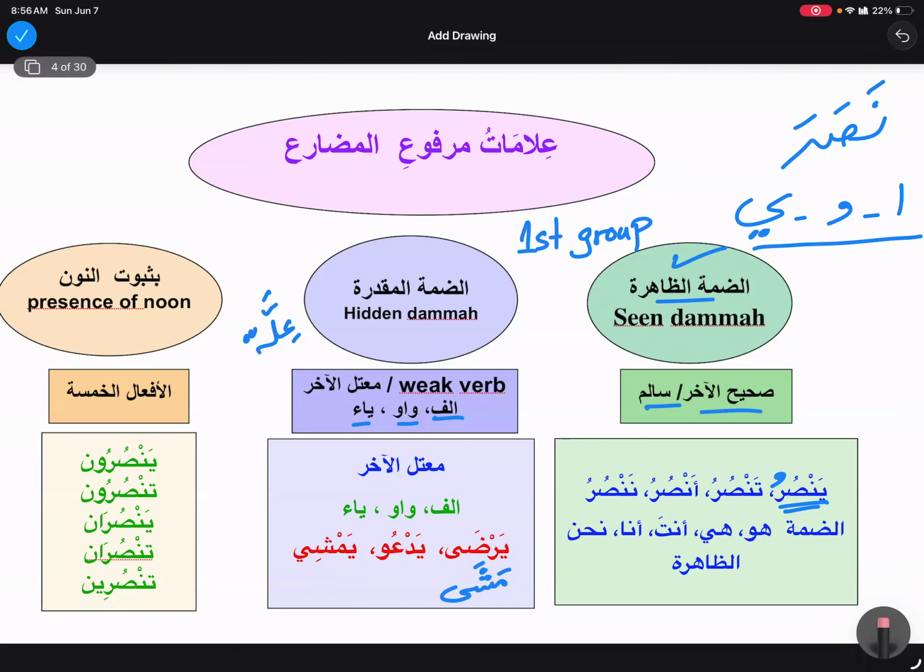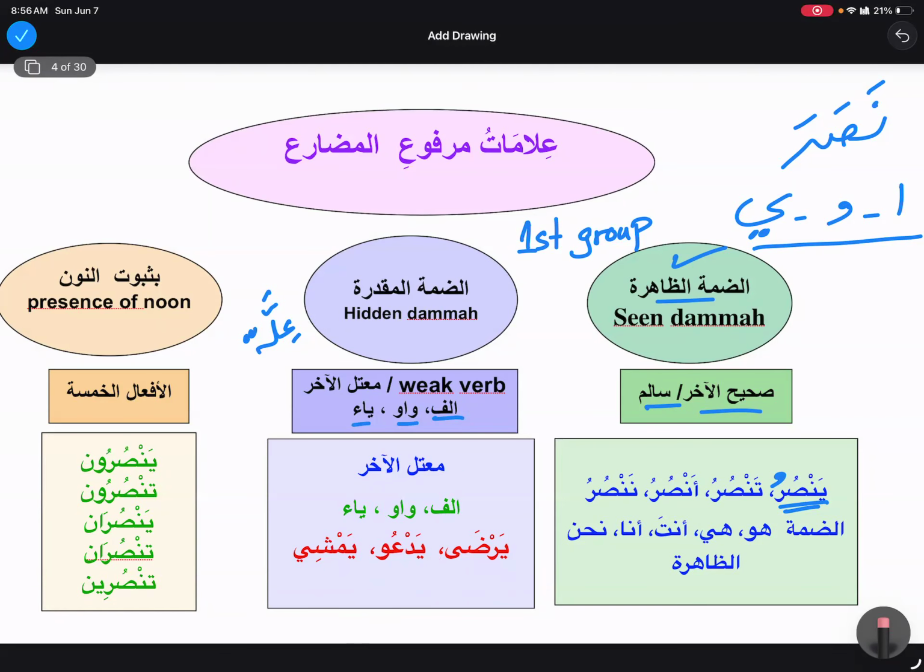And then masha becomes yamshi. It should be yamshi-u, but since it is ending on ya, we say this is marfu bidammatil muqaddara.